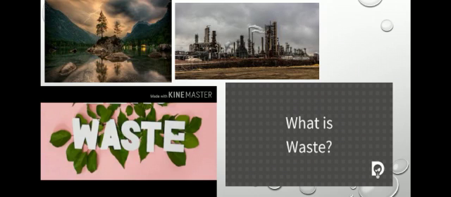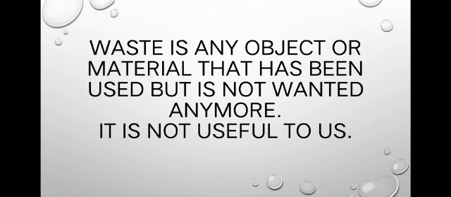What is waste? Waste is any object or material that has been used but is not wanted anymore. It is not useful to us because it is broken, worn out, and cannot be used again.